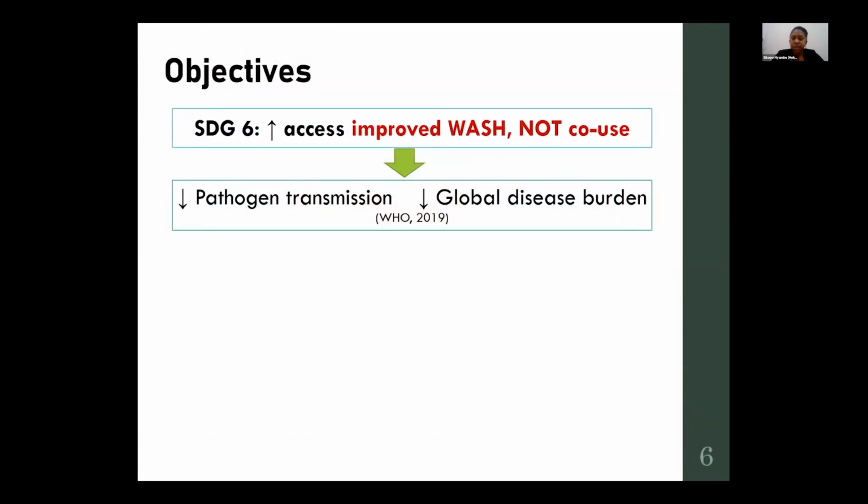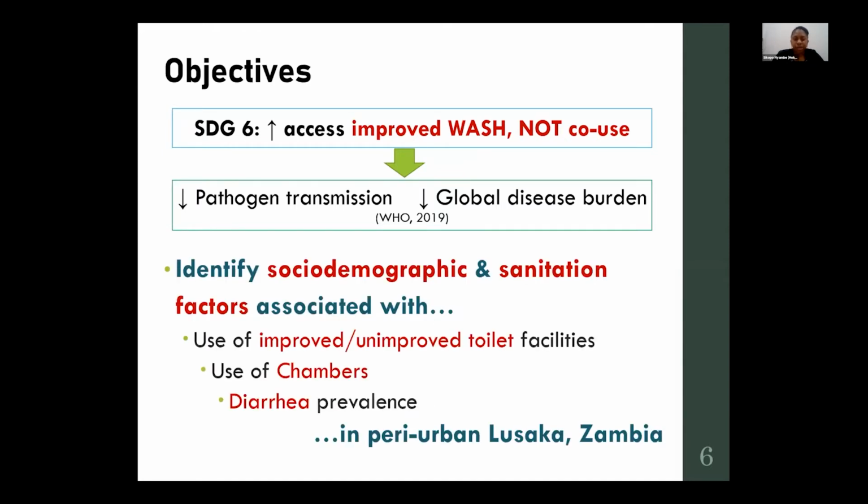As we know, SDG 6 is aimed at increasing access to improved WASH, not creating an environment for co-use. Because if we can increase and improve improved WASH, then we can reduce the pathogen transmission and we can reduce the global disease burden. As such, our objectives were to identify socio-demographic and sanitation factors associated with the use of improved or unimproved toilet facilities, the use of chambers, which would be co-use, and diarrhea prevalence in peri-urban Lusaka.